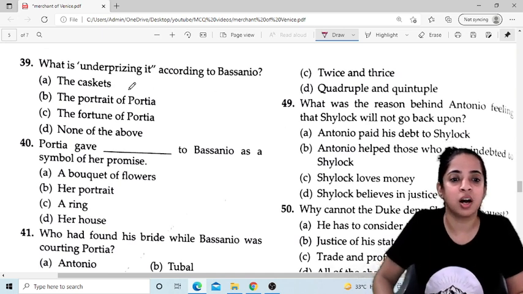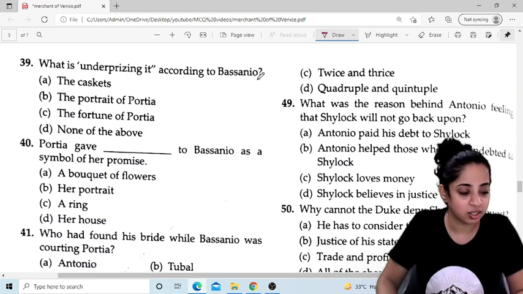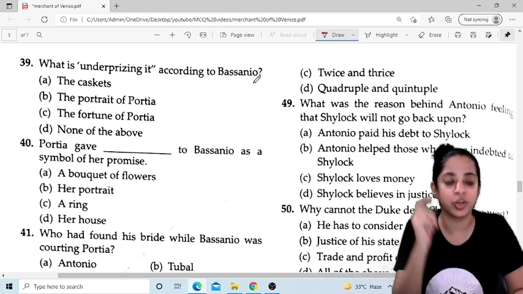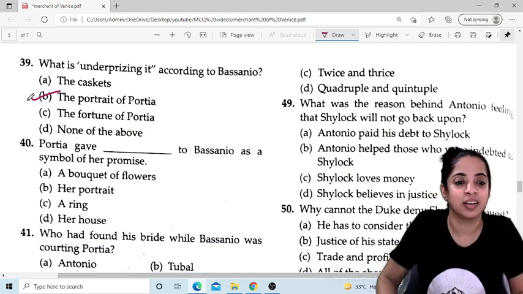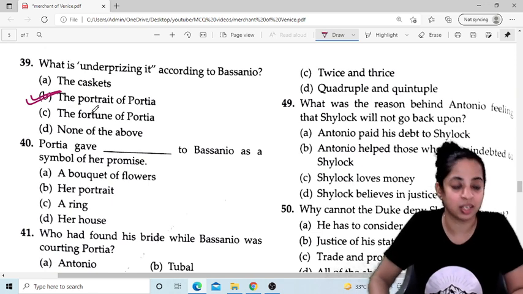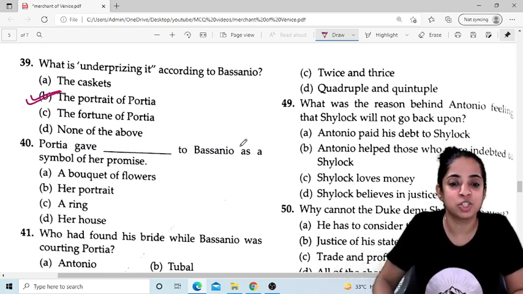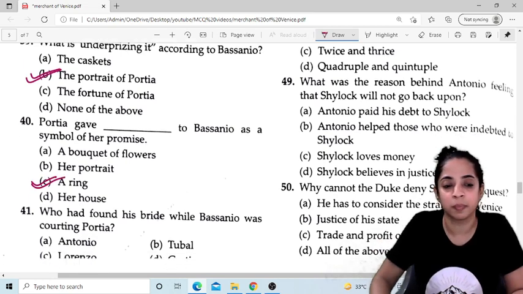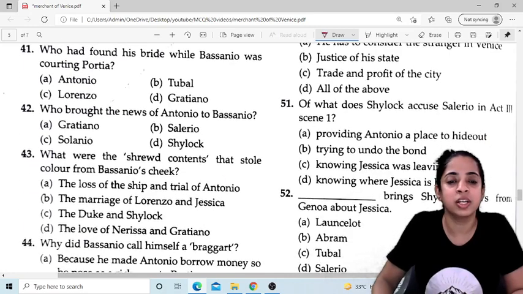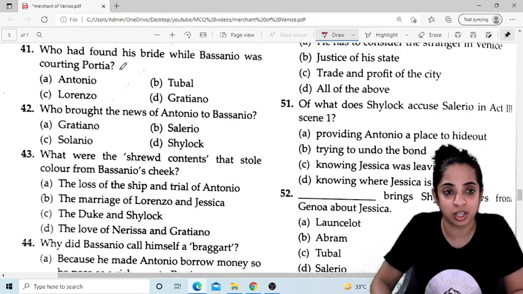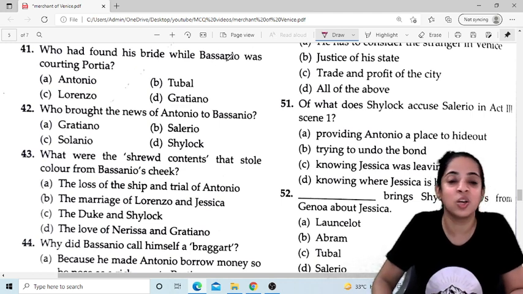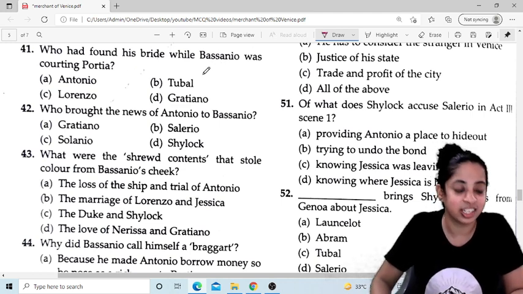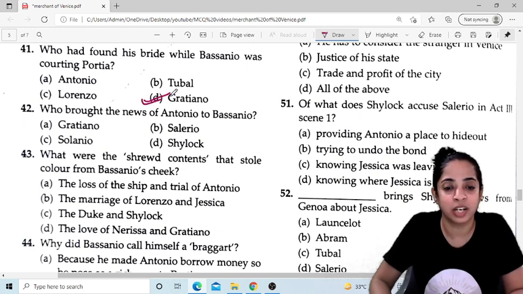So what is underpricing it according to Bassanio? What is underpricing it? A ring. No, sorry. The portrait of Portia was underpricing it. Right? Portia gave dash to Bassanio as a symbol of a promise. A ring. Okay, this is a very direct question. She gave a ring. Now, who had found his bride while Bassanio was courting Portia? Yes, Gratiano.